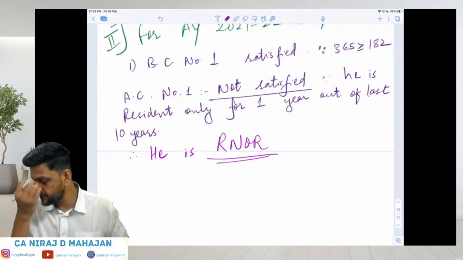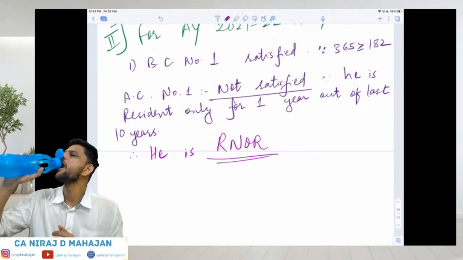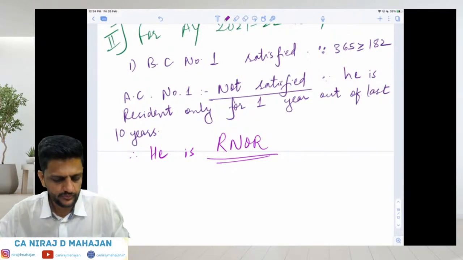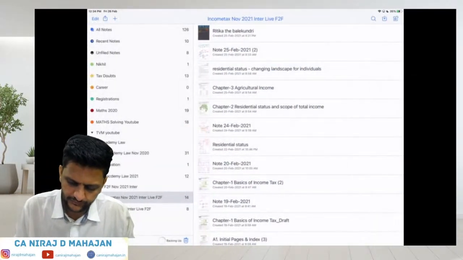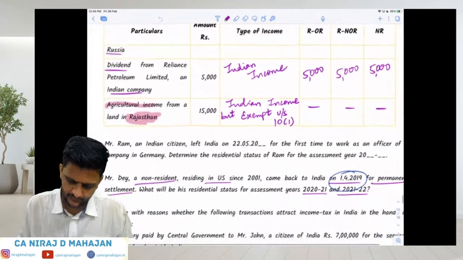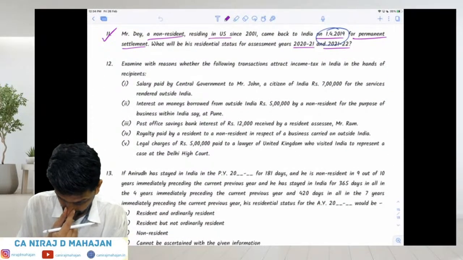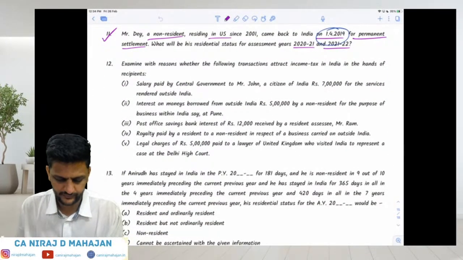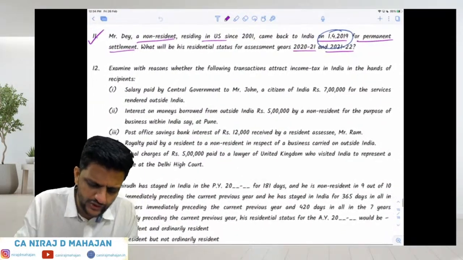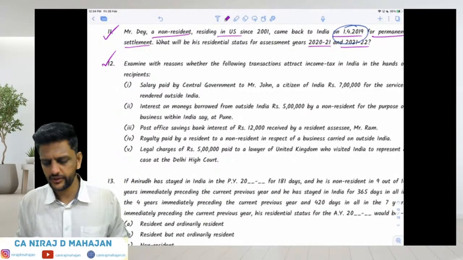Only 1 or 2 small concepts are remaining from the main chapter. Tell me quickly for question number 12. We'll quickly solve this here itself. Okay. Question number 12. We'll quickly solve here itself.